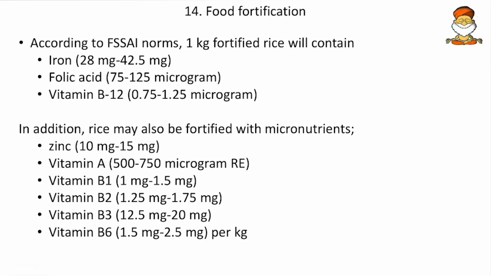Then come to next, the food fortification. So here, as per the Food Safety and Standards Authority of India, it says that 1 kg of fortified rice should consist of iron, folic acid, vitamin B12, and then micronutrients like the zinc, vitamin A, B1, B2, B3, etc. Which should be added to what extent is not the matter of discussion here. So here food fortification is just mixing the rice with some nutrients.